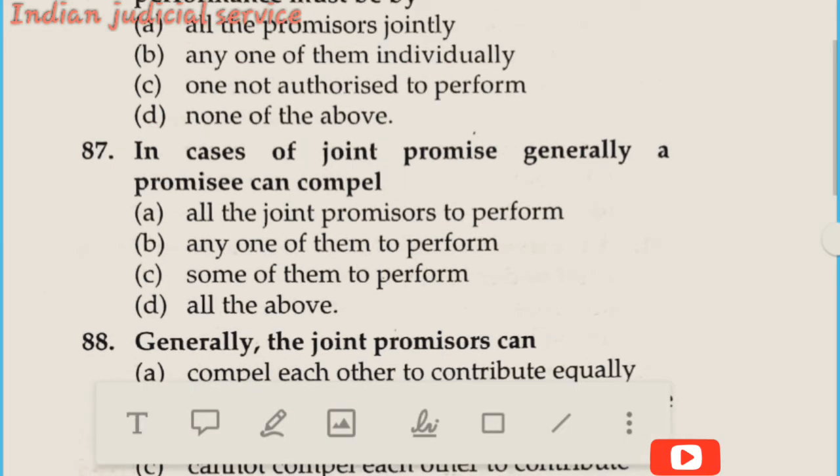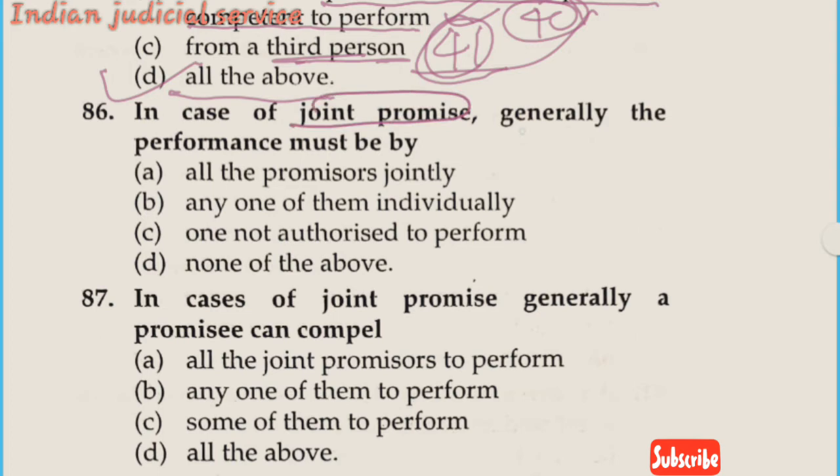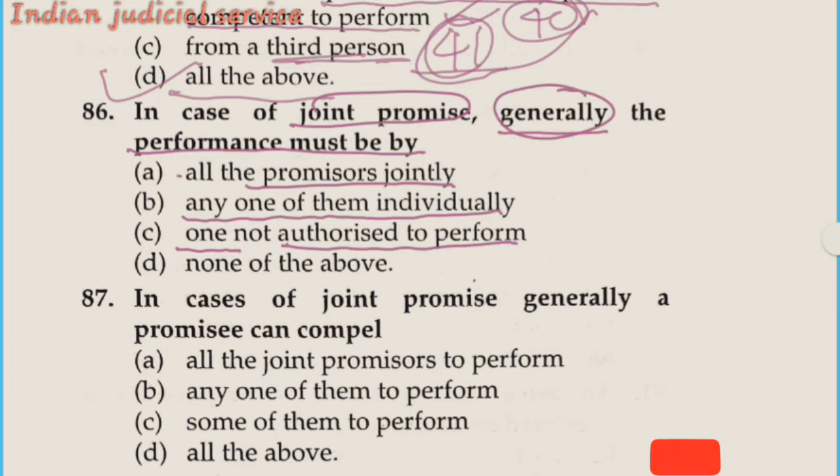Now question number 86. In case of joint promisors, generally the performance must be by: option A, all the promisors jointly; option B, any one of them individually; option C, one not authorized to perform; and option D, none of the above. So it is clear that in joint promises, generally the performance must be by all the promisors jointly. So our answer is option A. This is provided in section 42.